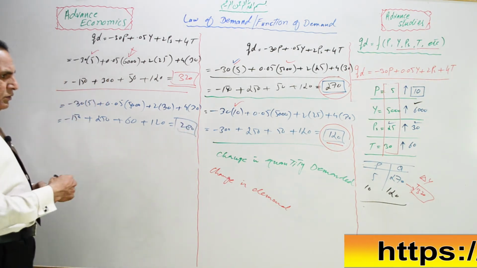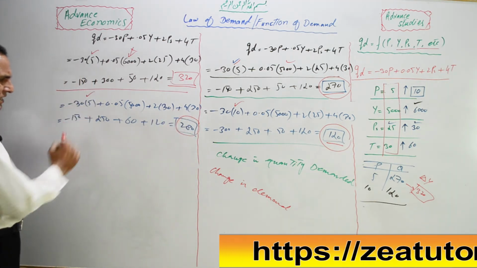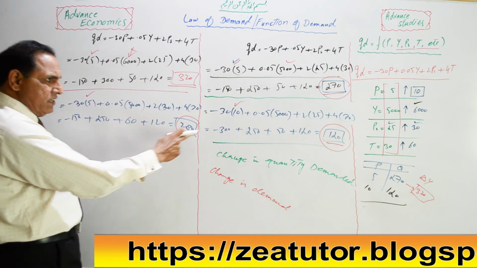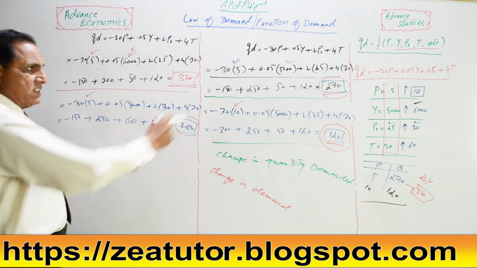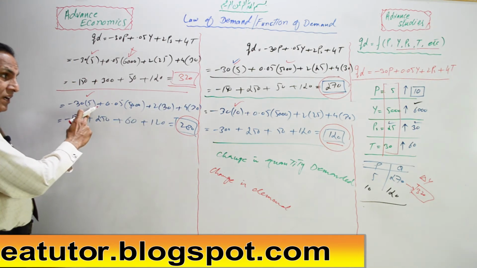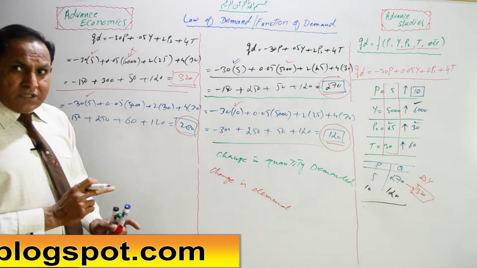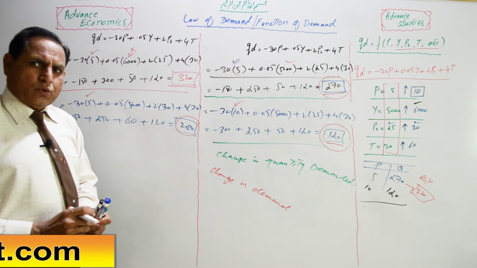Students dear, please watch. Although there is no change in the price, we may see that there is a change in the quantity demanded. The quantity demanded was 270 units at the price of 5 rupees. Here at the same price, that is 5, the quantity is going to increase because the prices of substitution goods are going to increase.